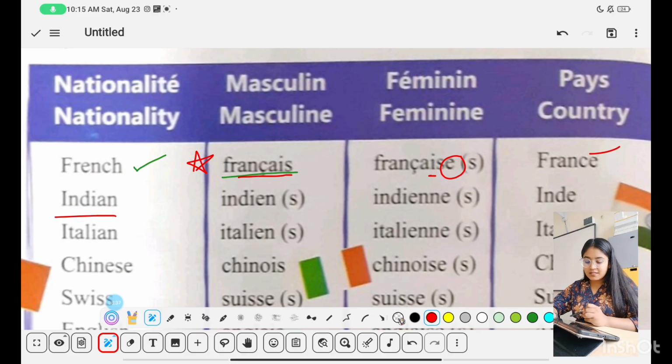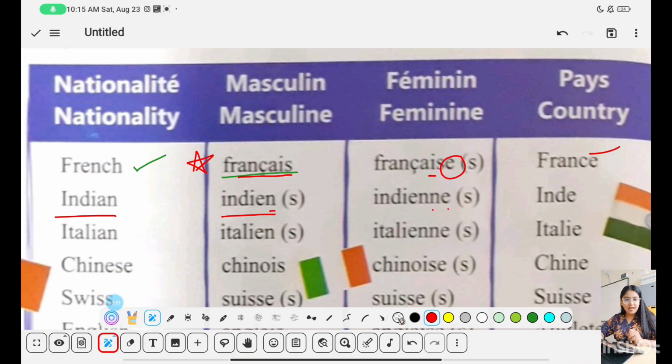Moving on to Indien, Indien is the nationality in masculine. And to make it feminine, you will again double the last consonant and put E. So you have doubled the N, and then put E. Indienne is feminine. To make it plural, you will add an S. If a word is already ending with S, you will add nothing to it. So you will not add a double S to it. You will add absolutely nothing. That is why Français already is ending with S. So to make it plural, you will not add another S to it.